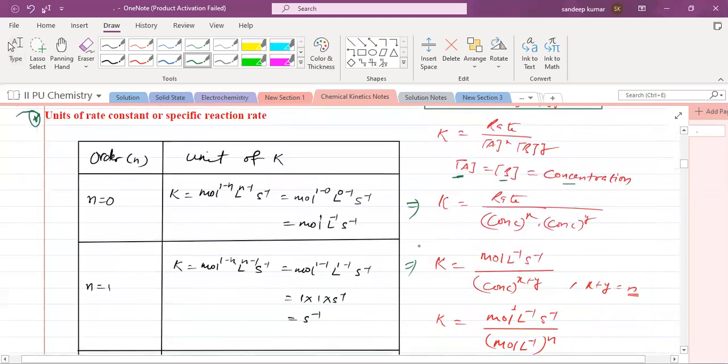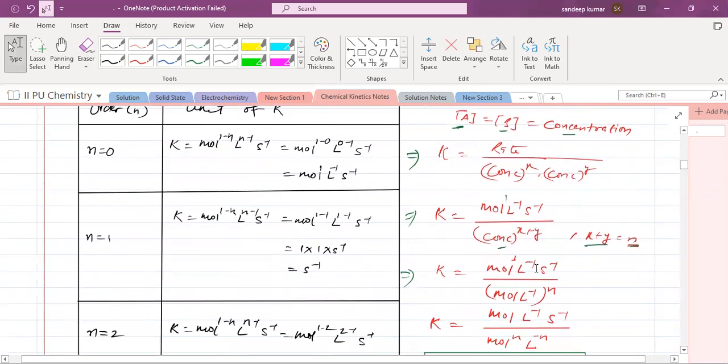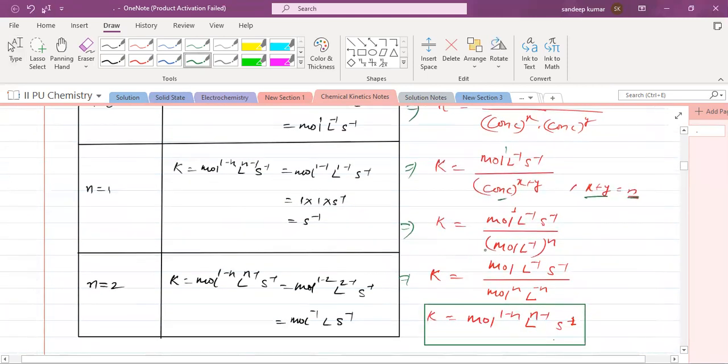Similarly, what is the unit of rate? Mole per liter per second, right? Here we can write concentration to the power x plus y, and x plus y is nothing but the order of reaction n. So K is equal to mole, liter to the power minus 1, second inverse, and concentration is mole per liter. I have substituted concentration as mole per liter to the power n. So K is equal to mole to the power 1 into L to the power minus 1, second inverse, by mole to the power n, liter to the power minus n.